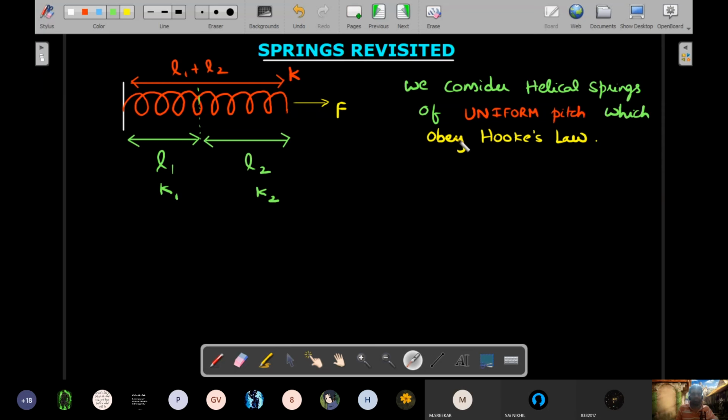And obeying Hooke's law, the force on the entire red one can be written as K times of L1 plus L2, which should be obviously equal to the individual FBD's forces of K1 L1 and K2 L2. Okay, so using that logic and the uniform pitch understanding, this is the equation we'll come to as a conclusion. Original K into L1 plus L2.